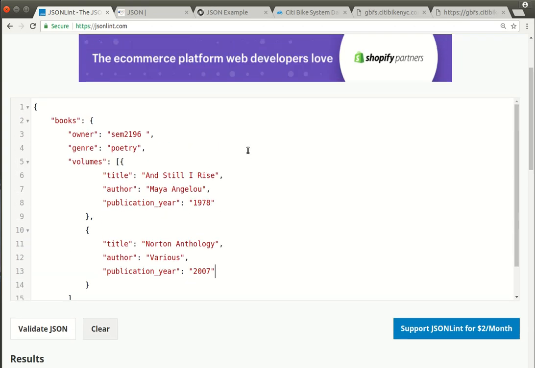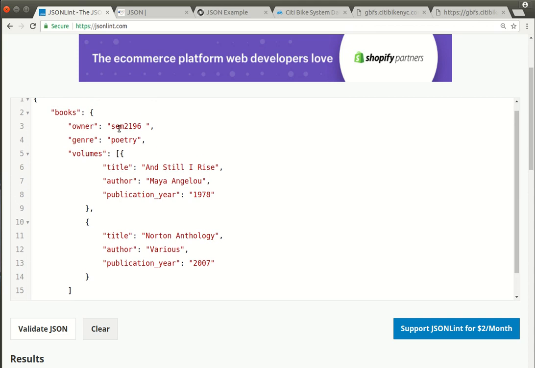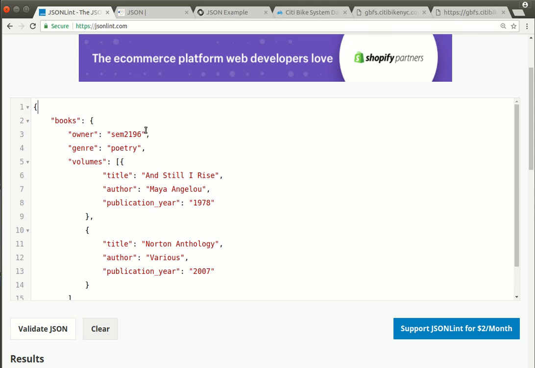Okay, so this is exactly what you all are going to do. You can construct this in a text file or directly in JSON lint if you prefer. You're going to have at least what I call 2 top-level key value pairs. In my case, that's owner and genre. Yours should be different. If you're going to make a list of teas, then instead of books, you would say teas. It might be the teas that you have in New York City, and the genre might be something else, I don't know, loose leaf teas, right? So just pick something in your life and go with it.